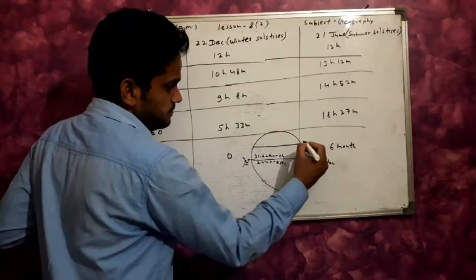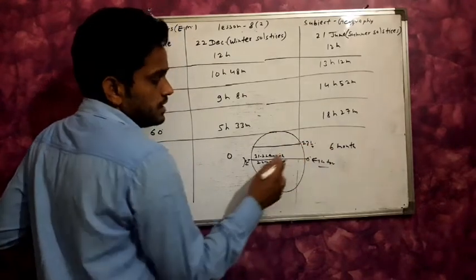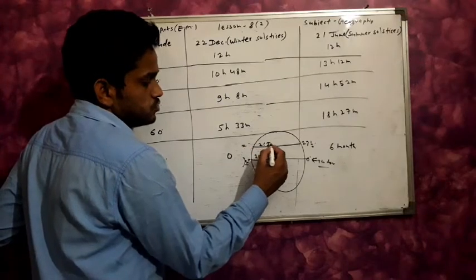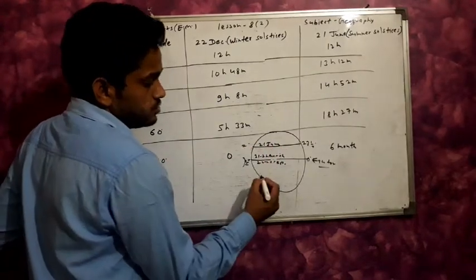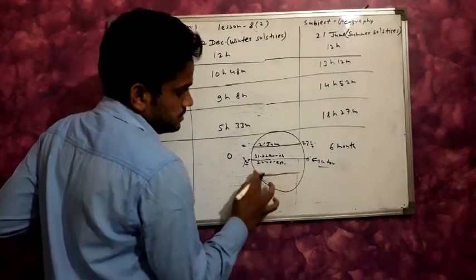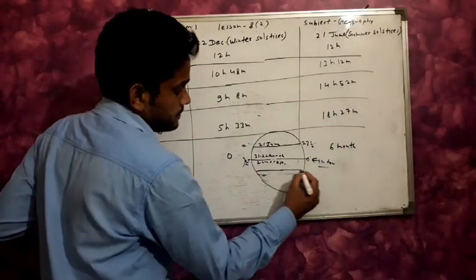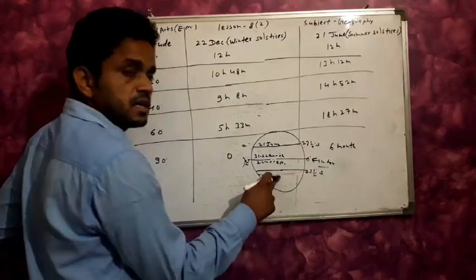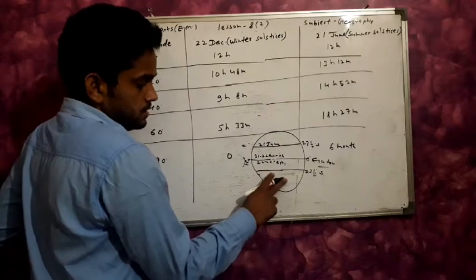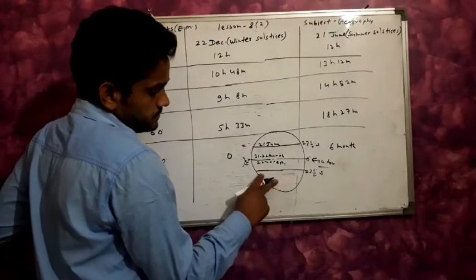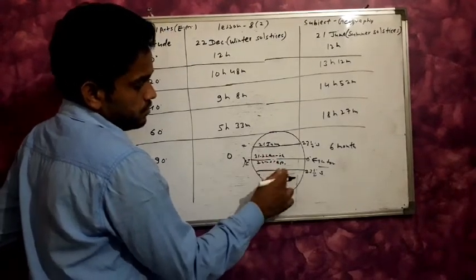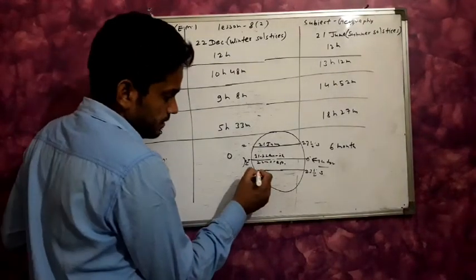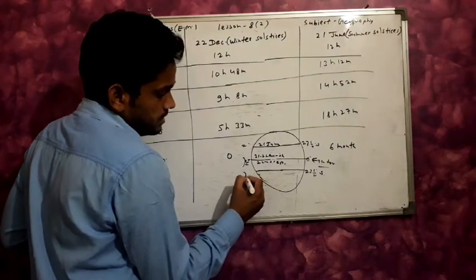Then at 23.5 degrees north, this is known as the Tropic of Cancer, and the sun's rays are vertical on 21 June. And at 23.5 degrees south latitude, this is known as the Tropic of Capricorn, and here the sun's rays are vertical.